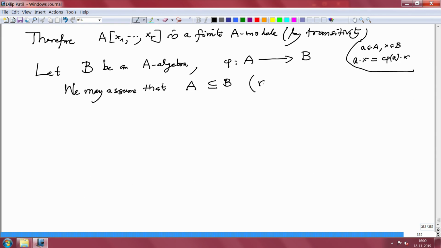This is, if you like, replacing A by phi of A. And remember, when we say subring, the identity of the ring and the identity of the subring are the same.